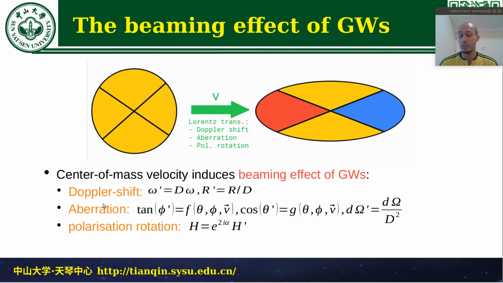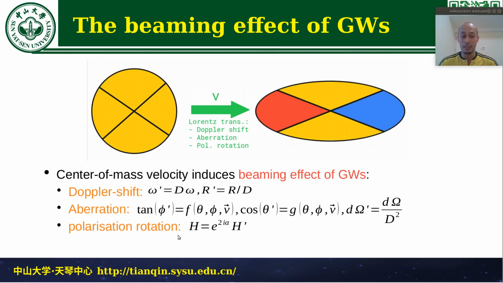First, the aberration. This basically makes that the gravitational wave rays that are being emitted tend to point more towards the direction of the velocity. This causes a change of the directions of the rays relative to their system, also depending on the velocity perpendicular to the line of sight, which is going to be important in an explanation that I will give you a bit later. The second part of the aberration, maybe more important, is the solid angle change. So the amount of energy that is emitted in a solid angle is changed by the velocity, so that the intensity of the field is also changed.